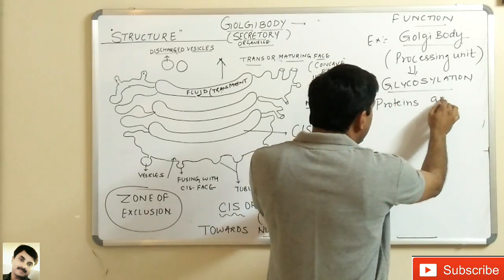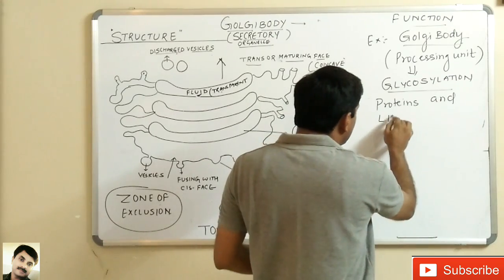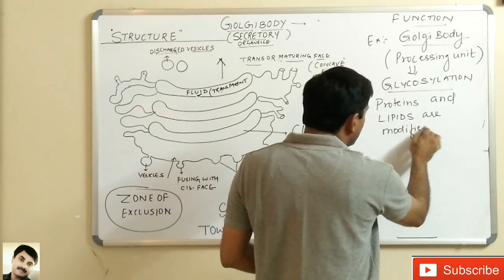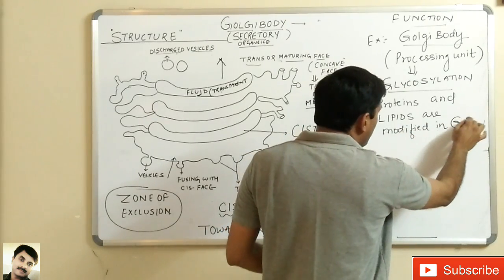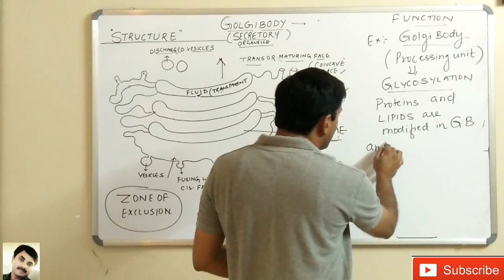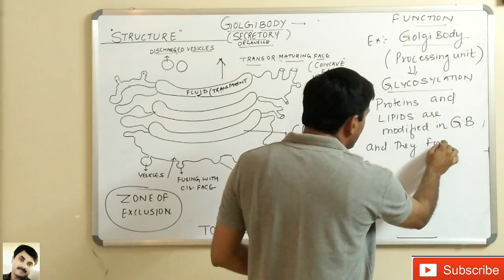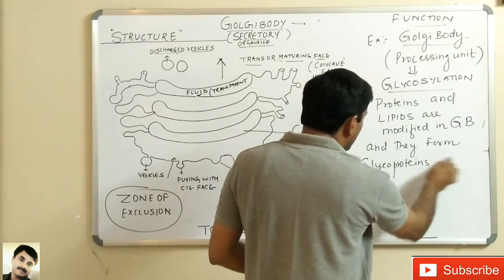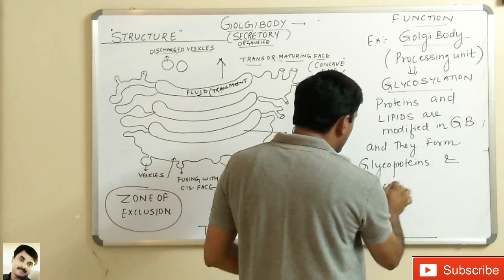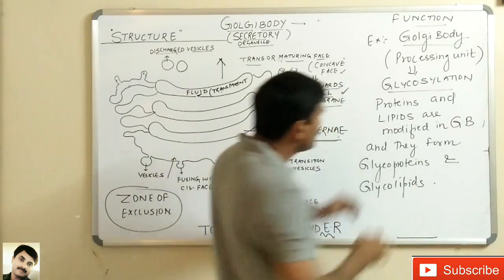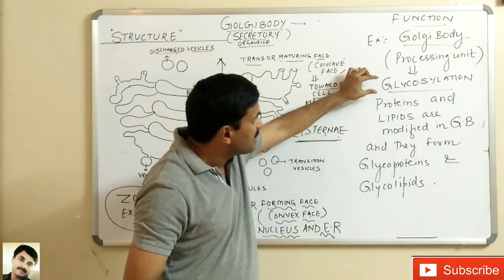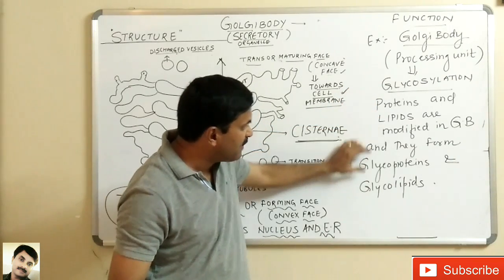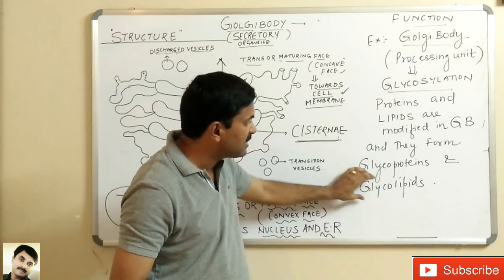Proteins and lipids are modified in Golgi complex or Golgi body, and they form glycoproteins and glycolipids.